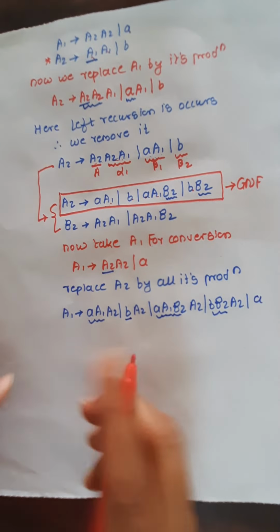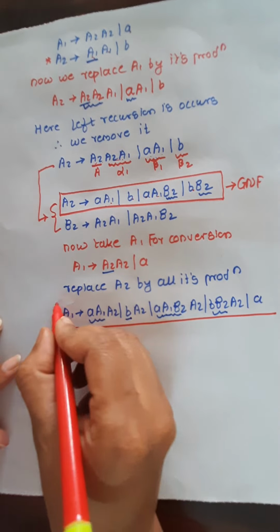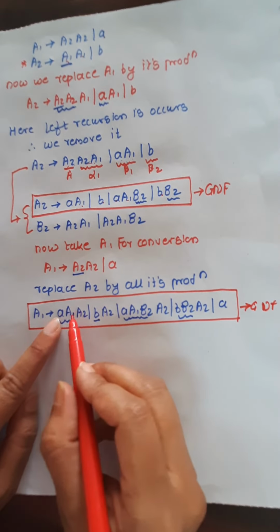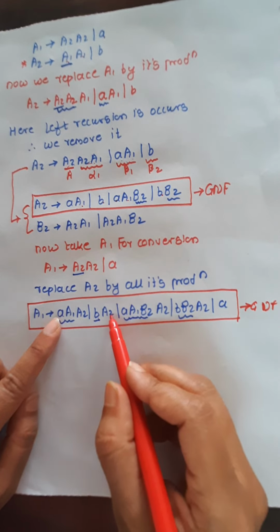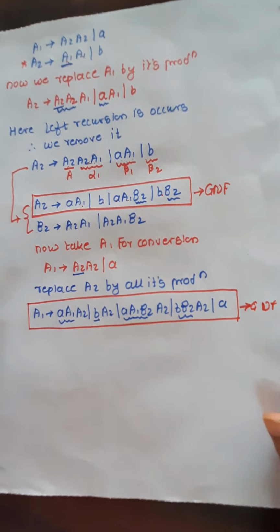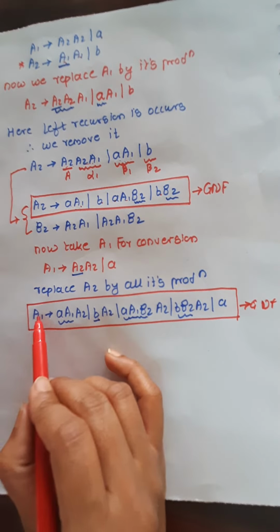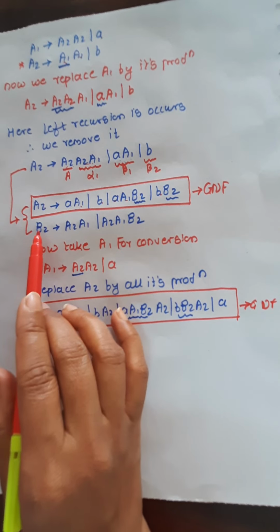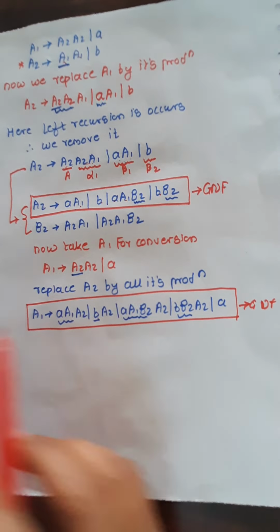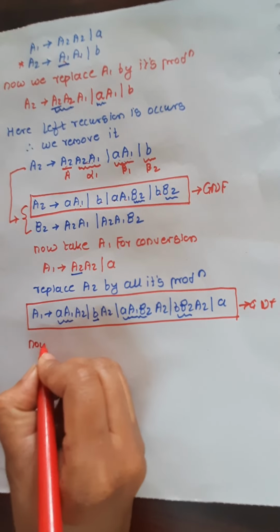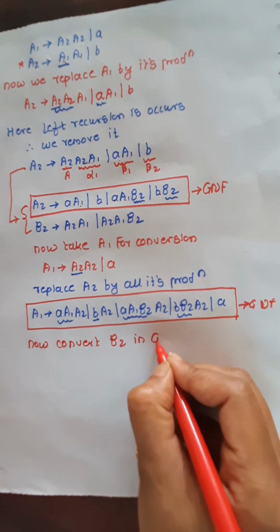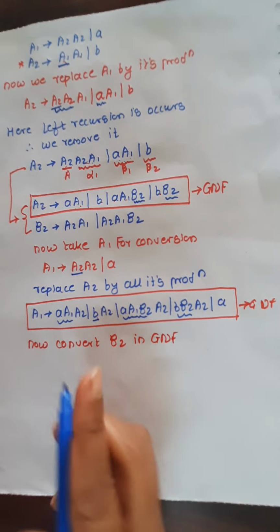And now see here. What do you observe here? A1 is also converted into the GNF. Start with a terminal, then non-terminal. Yes, every production follows the restriction of the GNF. So your A1 is also converted, A2 is also converted. What is left? You also have to convert the newly introduced variable B2 into the GNF. Therefore, now convert B2 into GNF. So take down the B2.